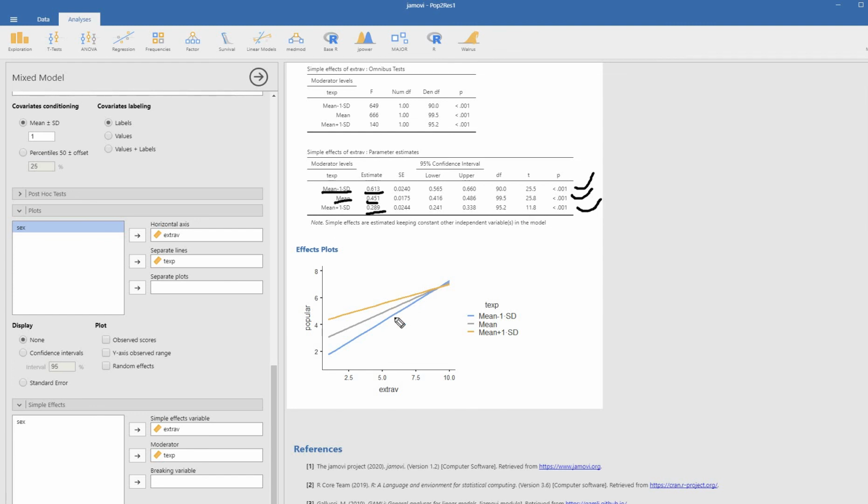But nevertheless, you can see visually right here, and also by comparing these slopes, that the slopes are differing. And that's what I mean when I say that the effect of extroversion on popularity is conditioned on the level of teacher experience for a given student's class.